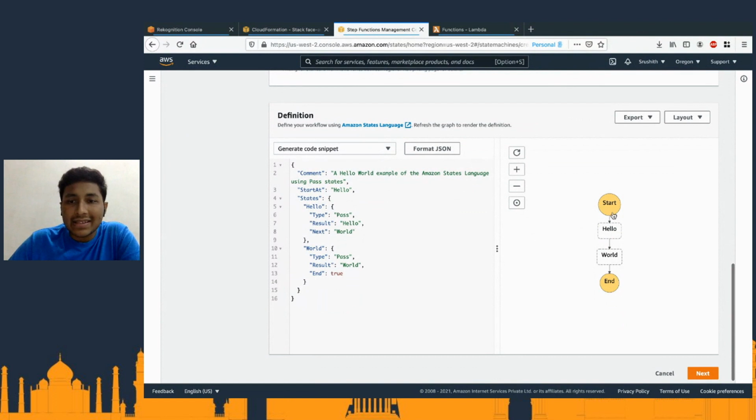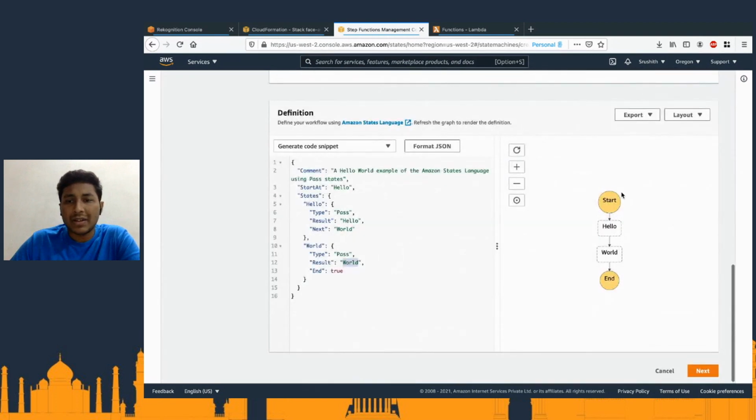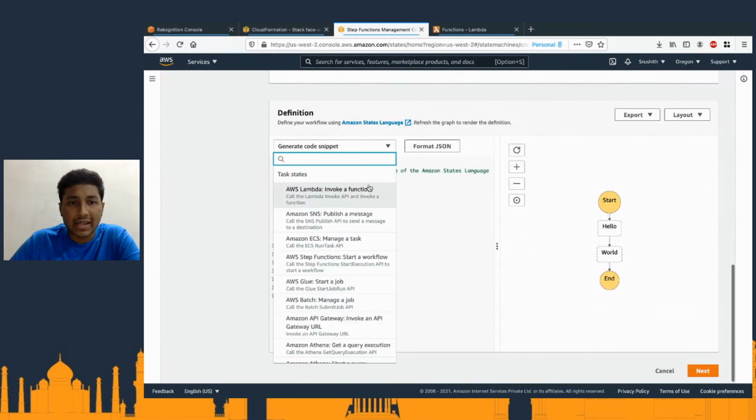Right now, it has a start, as you can see here. There's a comment, of course. Starts at: where does my execution start? It's going to start with Hello. Hello is the logical name of the state of the task. So it has a type Pass because there's no Lambda function that is configured. The result is Hello, and the next after Hello, what needs to be called? We need to call World, and inside World also it is going to be Pass and nothing else. So as you can see here, it's a pretty simple step function.